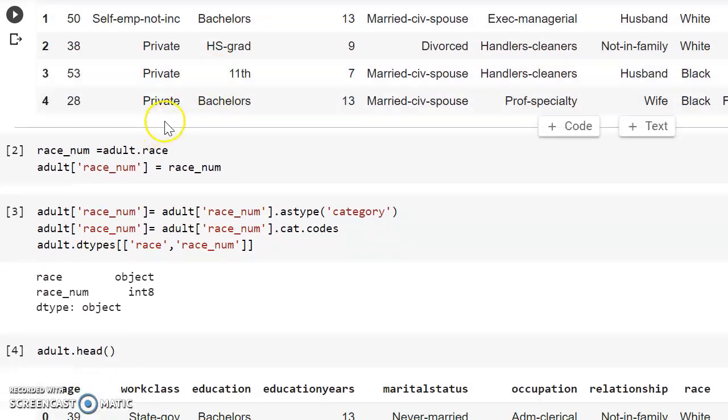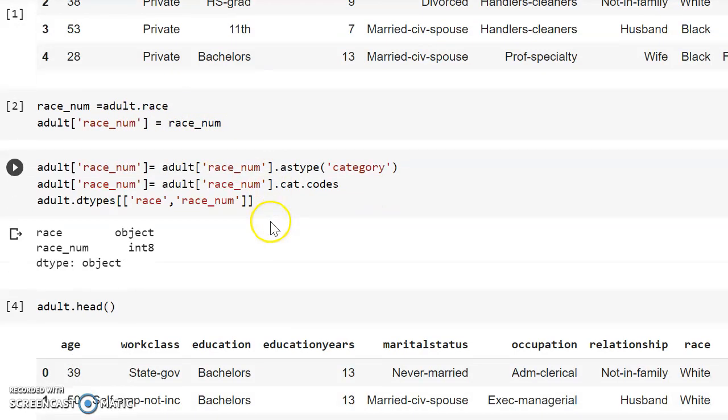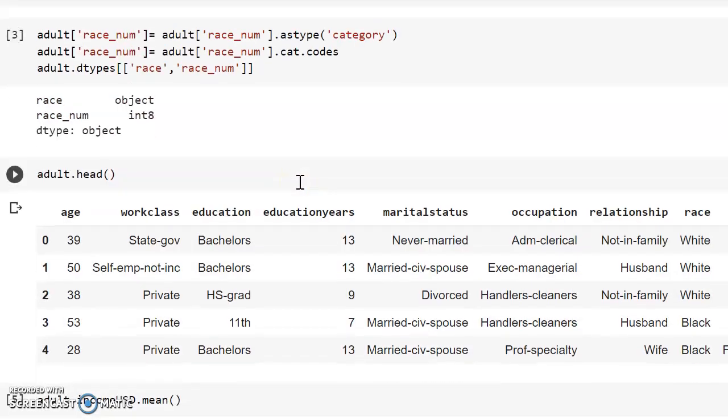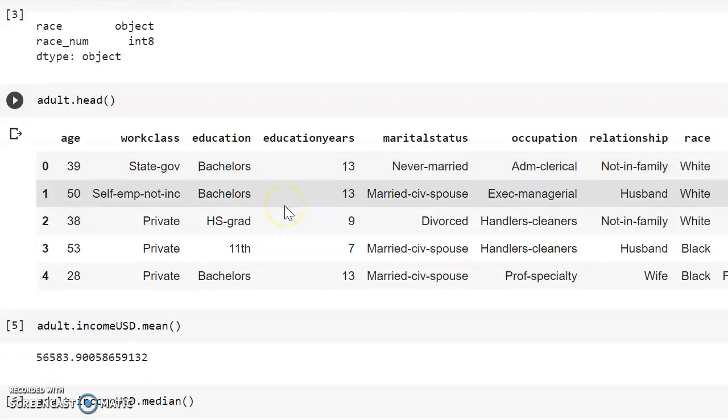Here I'm calculating the race number, giving it as adult.race. The output shows race is object, and race num is int8, and my dataset type is object. I'm using adult.head, and you can find all my attributes here.